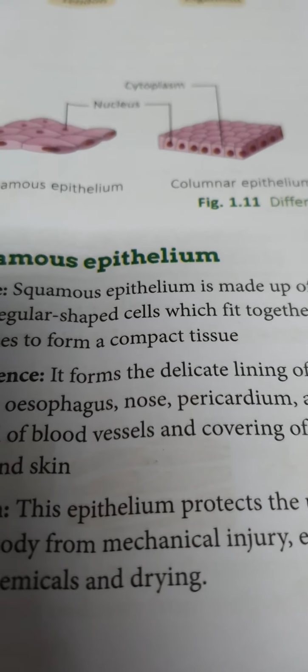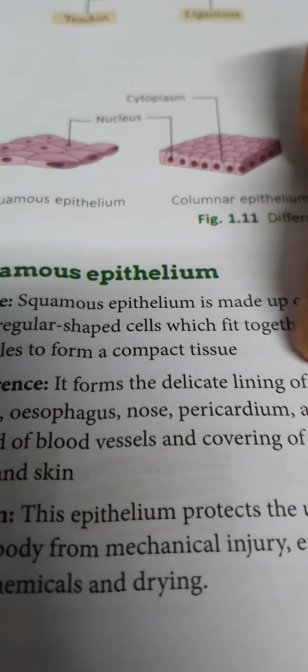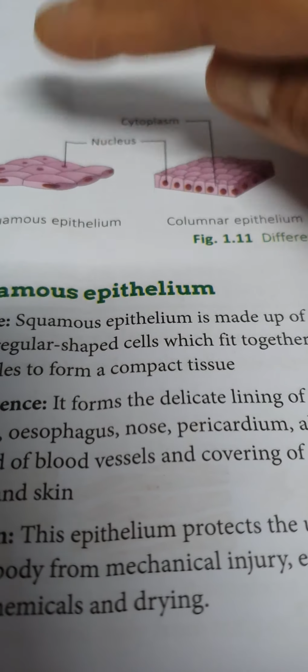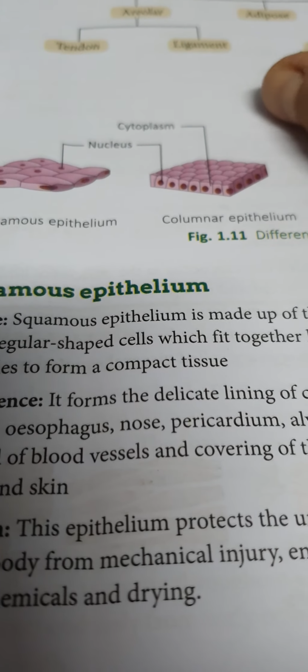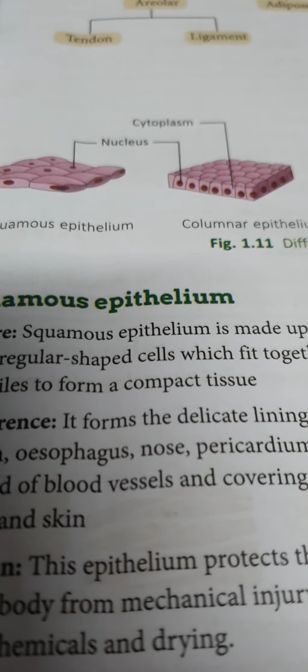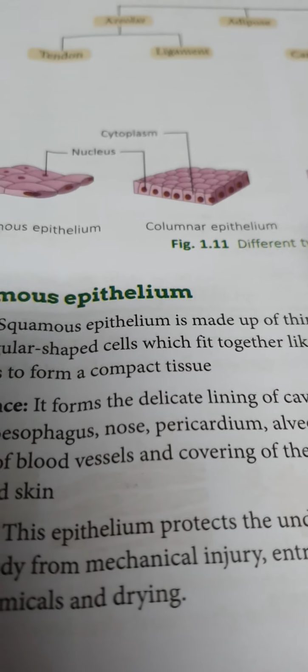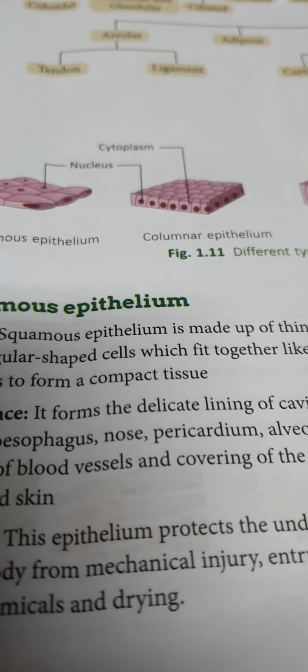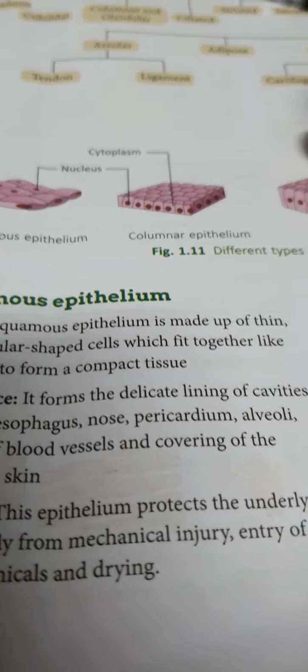Now comes the occurrence. It forms the delicate lining of cavities. Squamous epithelium is found in the mouth cavity, esophagus, nose, pericardium, alveoli, blood vessels, the covering of the tongue and the skin.